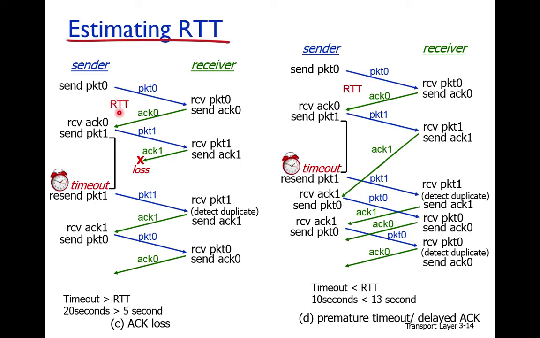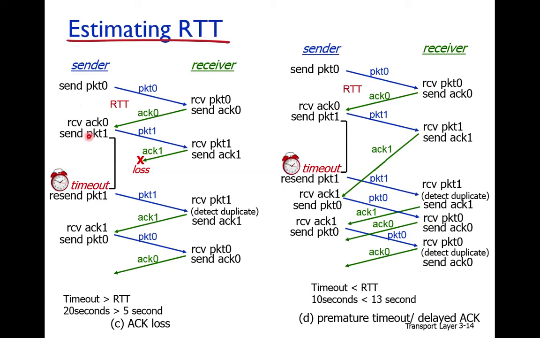Okay, so suppose this RTT is 5 seconds, and we set the timeout to 20 seconds. It means that the timeout is greater than RTT. So when packet 0 is transmitted and its acknowledgement is received within 5 seconds, it means that packet 0 is delivered correctly. So the timeout of packet 0, which is running, will be stopped. Why will it be stopped? Because it is delivered successfully.